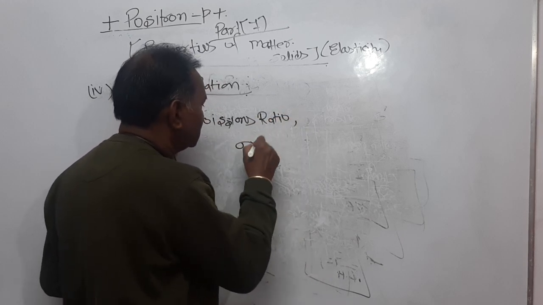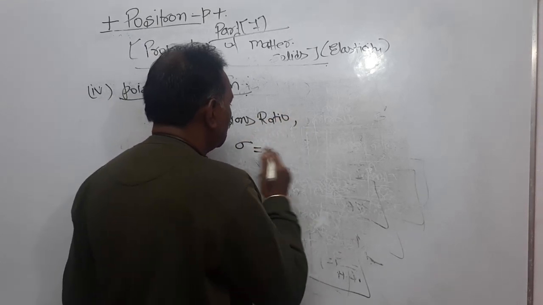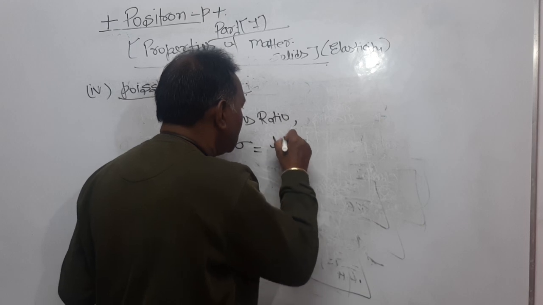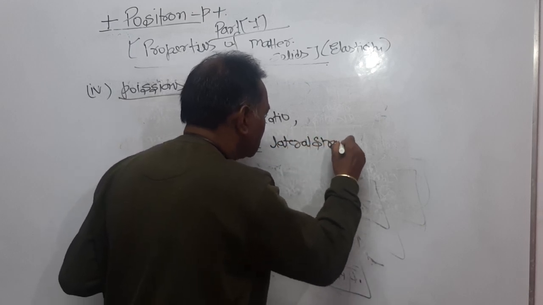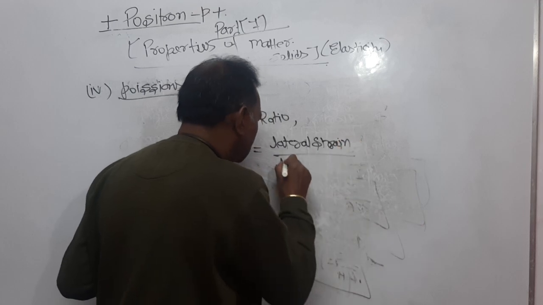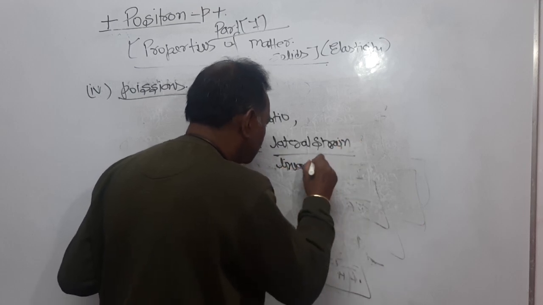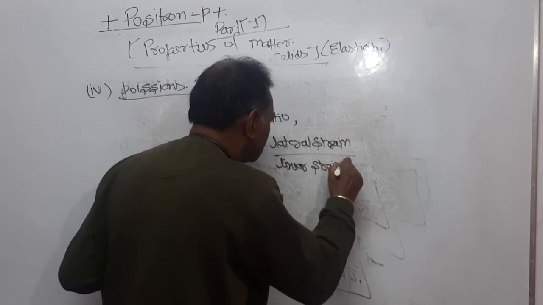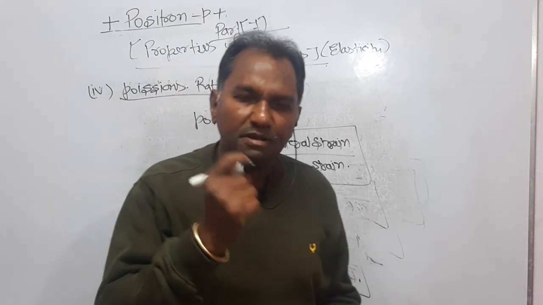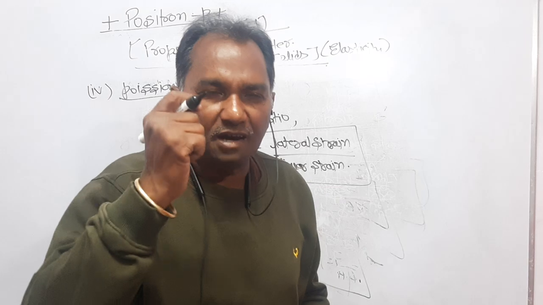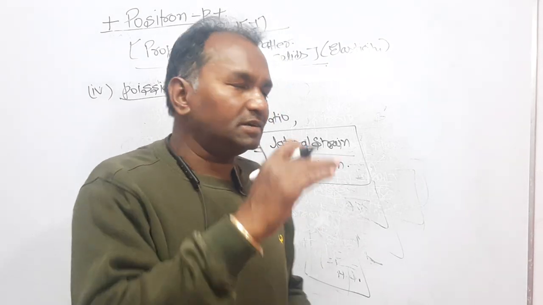Within the elastic limit, Poisson's ratio sigma is the ratio of lateral strain and linear strain.